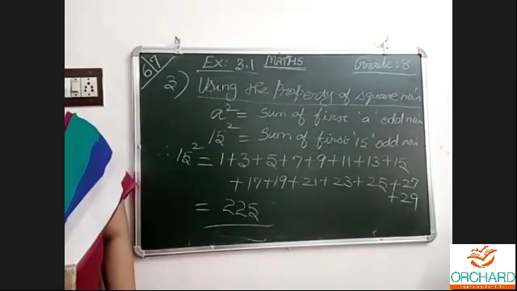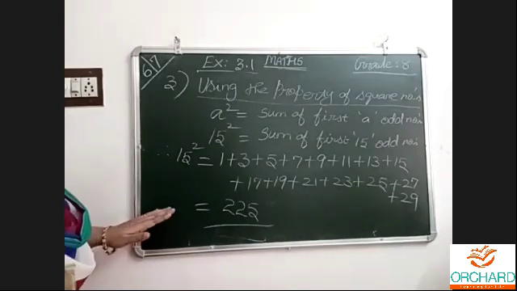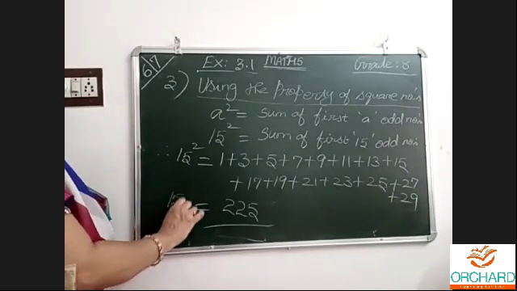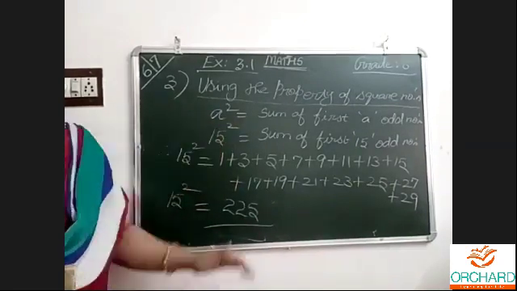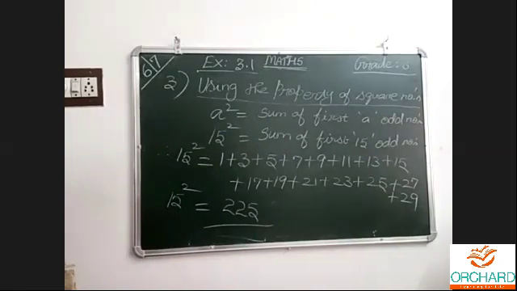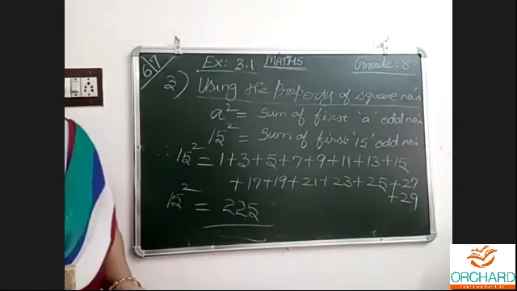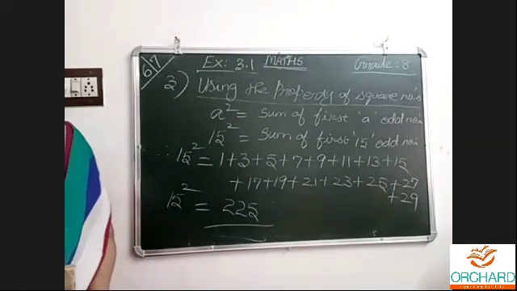So this is the way to find it out. 15 squared is 225. Like this, we proceed using the formula. For that only we wrote this. Question 3 over. Now question 4.